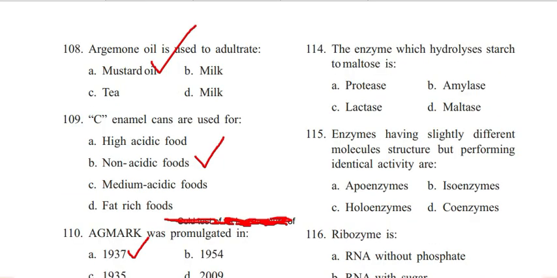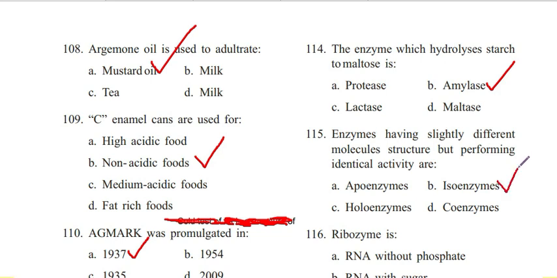Next question, 114. The enzyme which hydrolyzes starch to maltose. Protease, amylase, lactase, maltase. Answer is B. Amylase. Next question, 115. Enzymes having slightly different molecule structure but performing identical activity are apoenzymes, isoenzymes, holoenzymes, coenzymes.